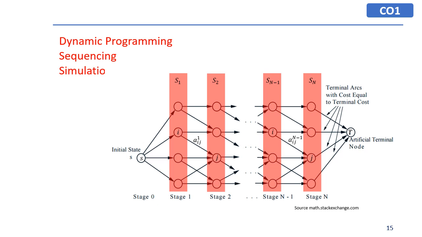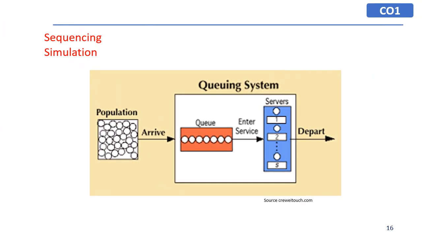The next part of this is dynamic programming, and sequencing and simulation. When we have multi-stage problems or multivariable problems, in that case we can use dynamic programming to optimize the model. Second is sequencing and simulations.